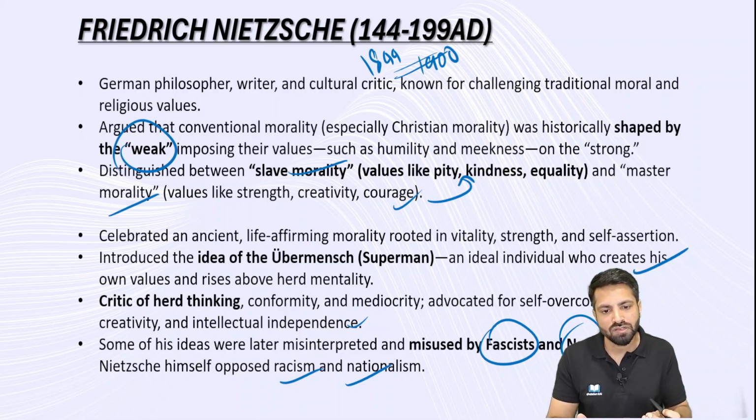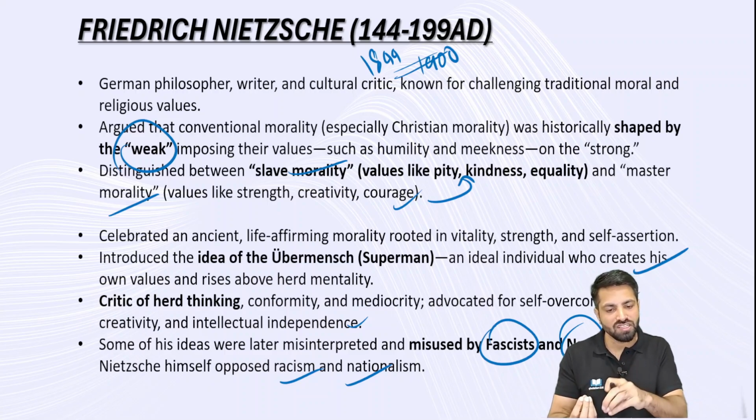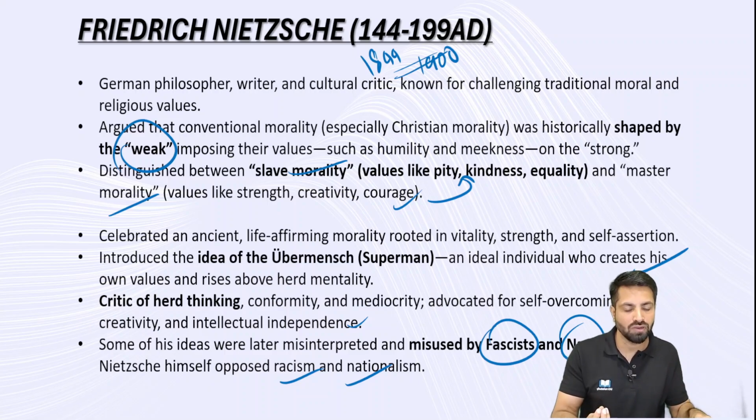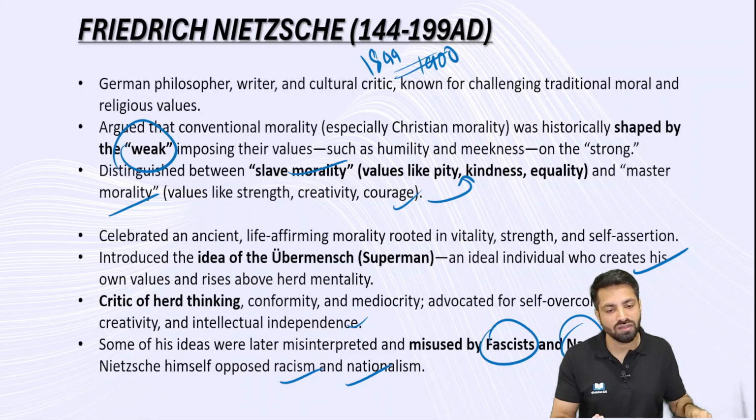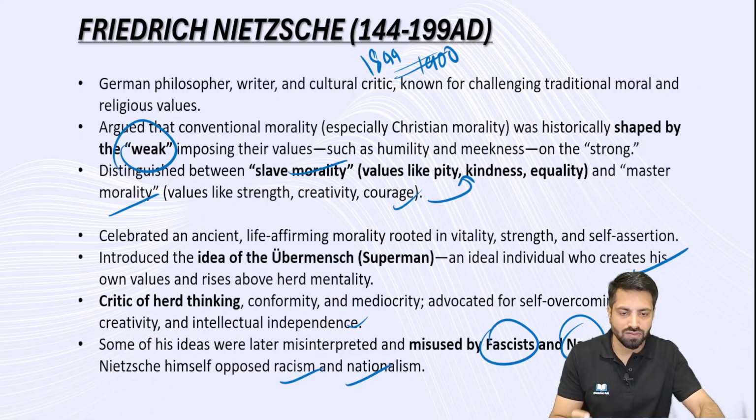So what you have to remember with respect to Friedrich Nietzsche is slave morality, master morality. The weak create these slave moralities, and these slave moralities are imposed on the strong people in order to control them. And Friedrich criticized the herd mentality. Everybody is doing, I'm also doing, this kind of herd mentality. He criticized that. And he gave the idea of Superman, Ubermensch. The Superman is an ideal individual who creates his own values and who rises above the herd mentality. So this is with respect to this philosopher or this philosophy.